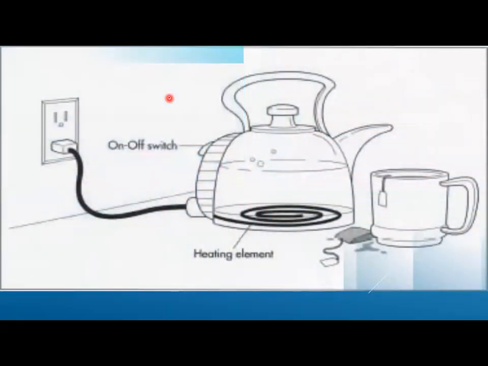Okay, as you can see, this is the heating element. What will happen when you connect the wire is that electricity will flow, current will start flowing through it, and then when it reaches here, that is your heating element. It is a high resistance wire, and due to resistance it will release heat energy, and that heat energy will be used by us for different purposes, right?